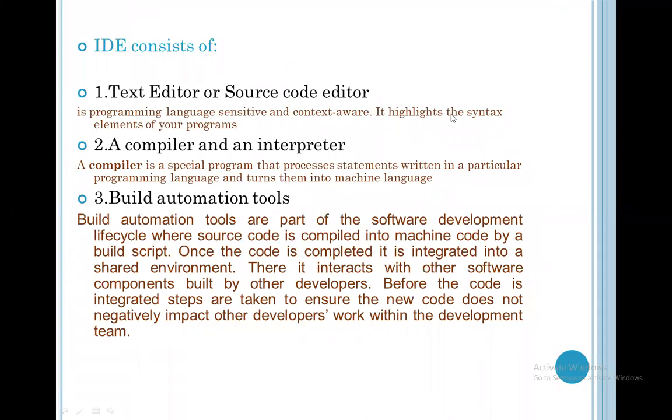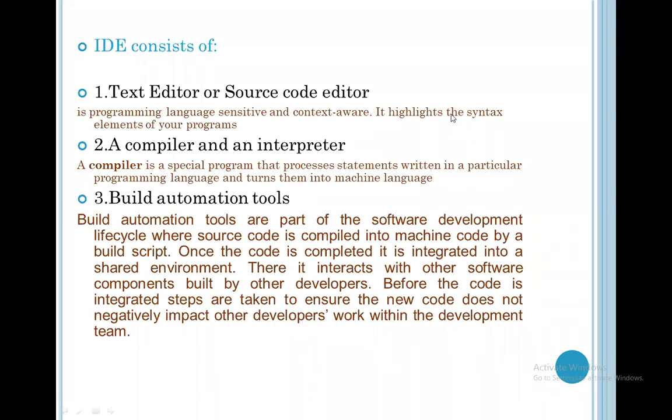In C programming, for example, there is a blue color. When you write a syntax like printf or scanf, you see it in a different color, so that the programmer understands that these are the syntaxes. Because sometimes, when you give a jump instruction, if you use a keyword present in your processor or microcontroller instruction set as a label in the jump, then an error will be generated.